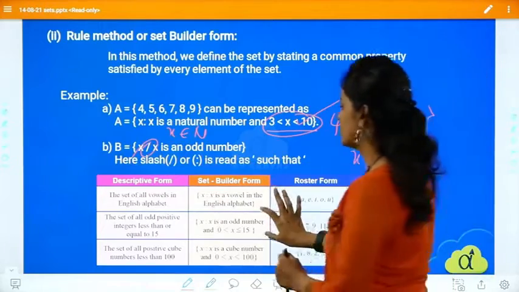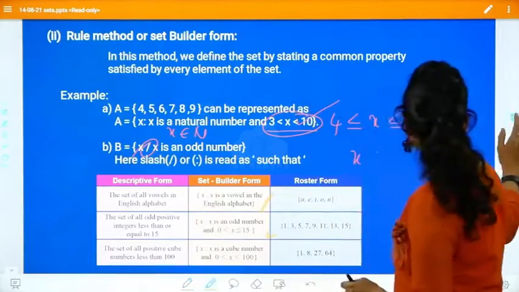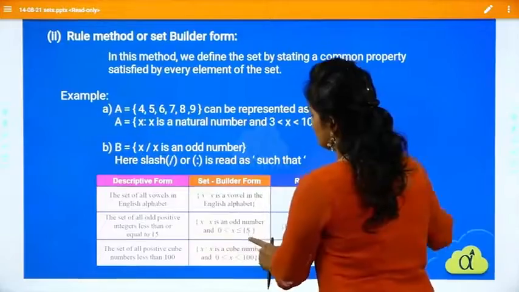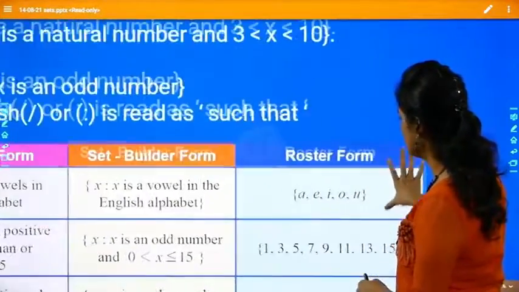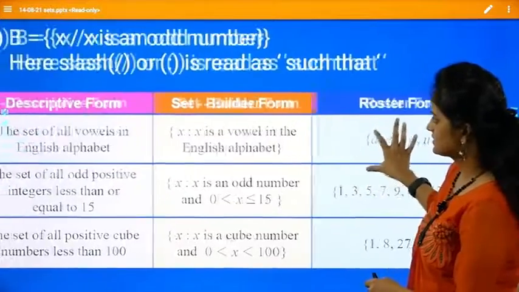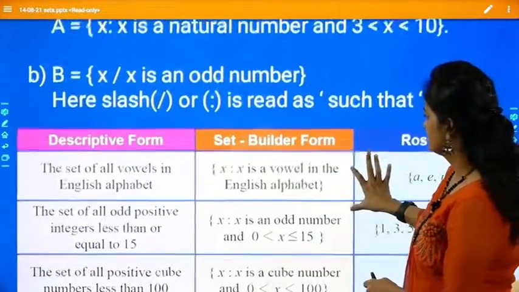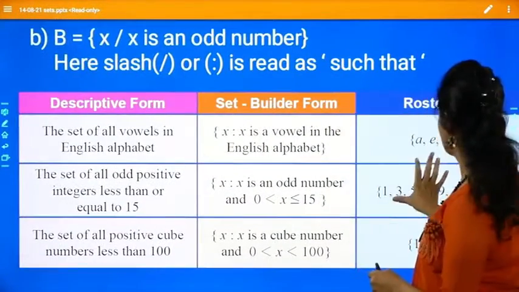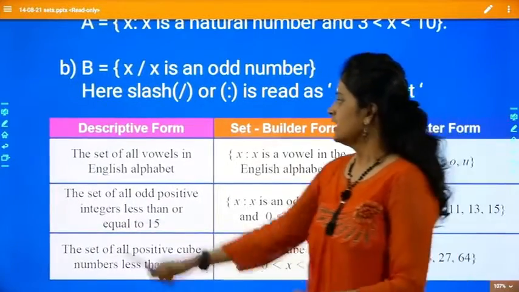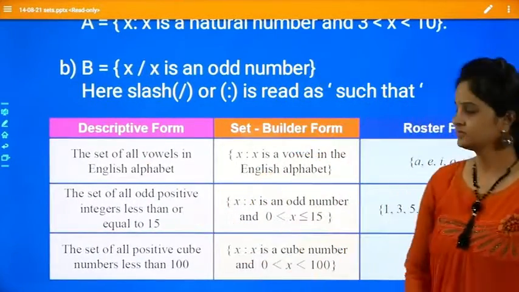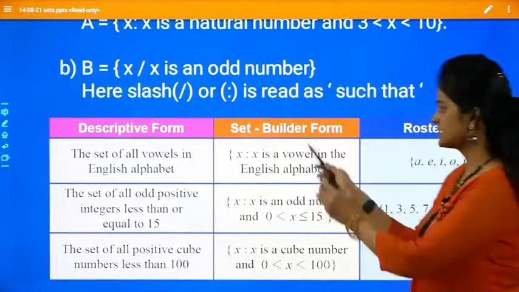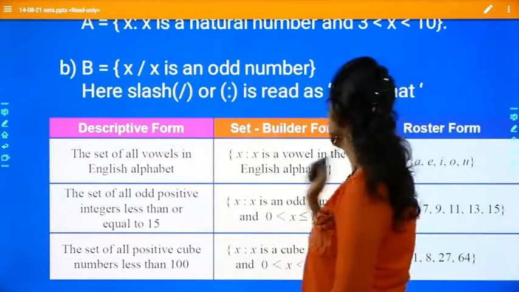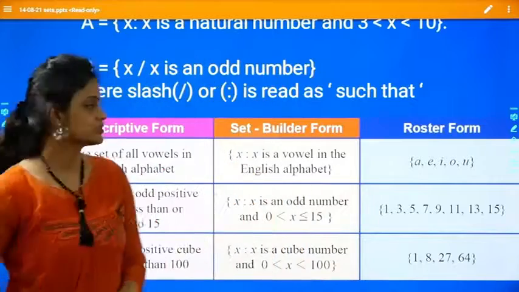Now come to this table. Let's see what this table says. Few examples are given here. Let me zoom that too for you so that it is clearly visible. Is it visible now? Okay. Now this is a descriptive form. Here it is set builder form. So the same thing is written in two ways: one is set builder form, the other one is roster form.